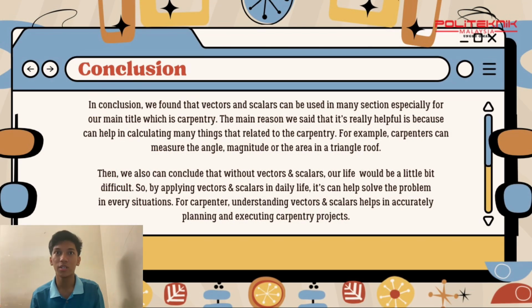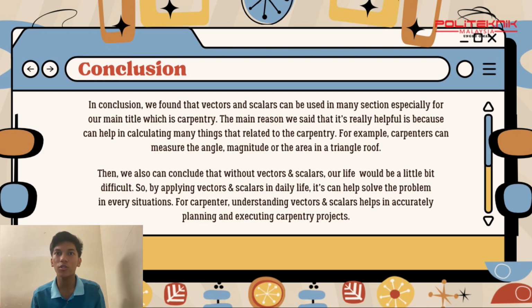In conclusion, we found that vectors and scalars can be used in many areas, especially our main title, which is carpentry. The main reason is that it is really helpful in calculating many things related to carpentry. For example, carpenters can measure the angle, magnitude or the area in a triangle roof.